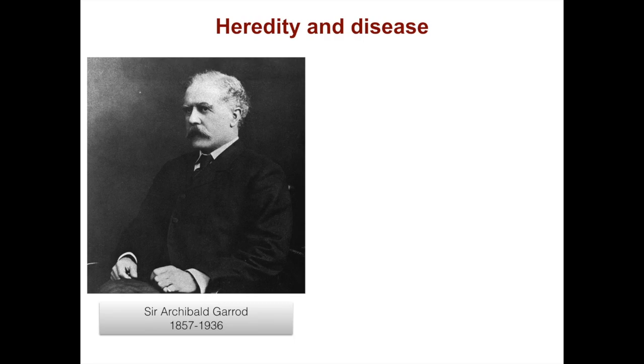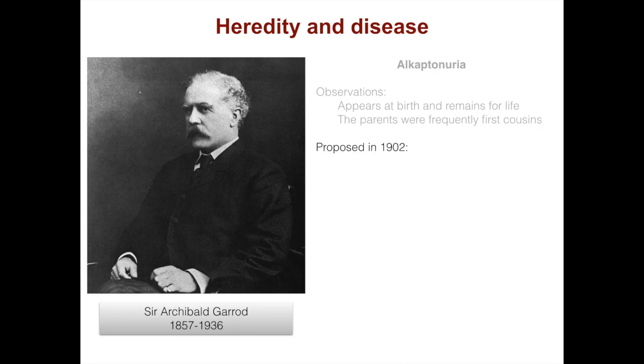One of the most famous people to do that is Sir Archibald Garrod, who lived from 1857 to 1936. He worked on alkaptonuria and other diseases. He observed that these diseases appeared at birth and remained for life, and that the parents were frequently first cousins. So he proposed in 1902 that this disease was a rare recessive gene disorder.